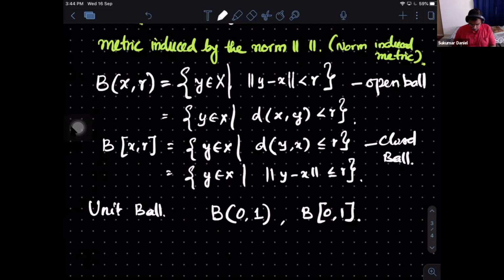Now here comes the exercise. Is it clear that the open ball is a subset of the closed ball? Right now I'm just using the terms open and closed. We have not yet said what we mean by open or closed. We can speak about that only with respect to some topology or some metric. So the first question is whether these open balls are open and whether the closed balls are closed.